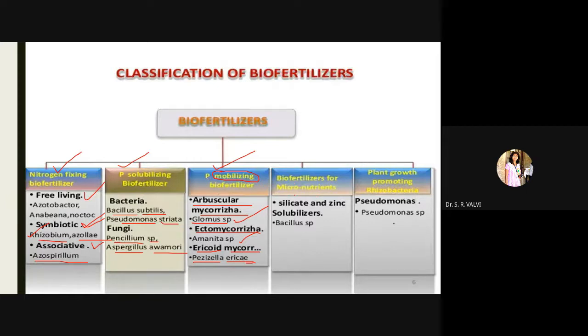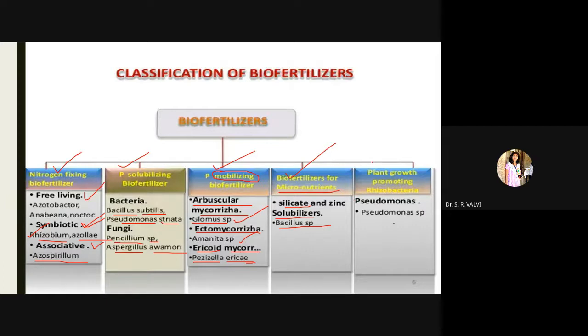Then biofertilizers for micronutrients. Here, silicate and zinc solubilizers. The example is Bacillus species, which is used to add micronutrients to the soil.